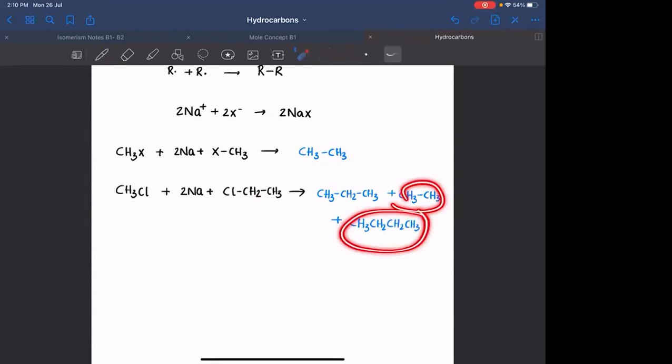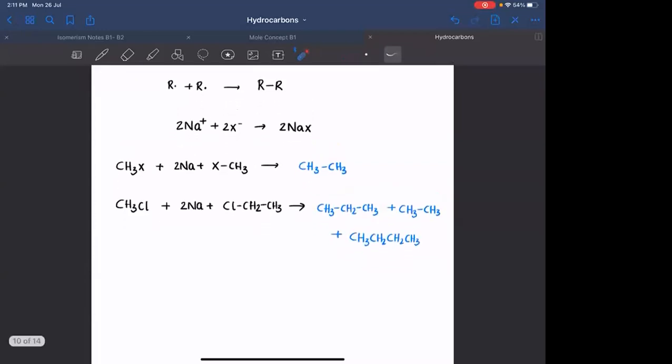We do not want these two, but you cannot neglect them. You will definitely get these products too. So this particular reaction method, Wurtz reaction, is not suitable for the formation of unsymmetrical alkanes. This is an unsymmetrical alkane because you have an odd number of carbon atoms.